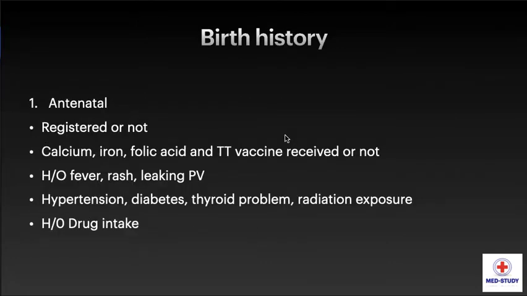Now coming to birth history, antenatal: whether the woman was registered or not, calcium, iron, folic acid, and tetanus toxoid vaccines received or not, history of fever, rash, leaking PV, history of hypertension, diabetes, thyroid problem, radiation exposure, history of